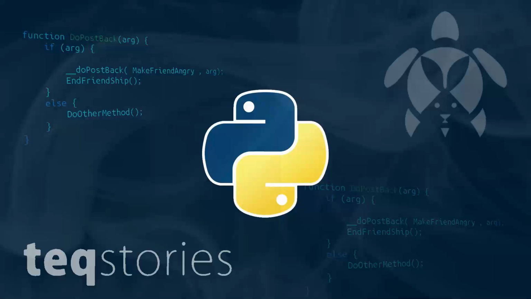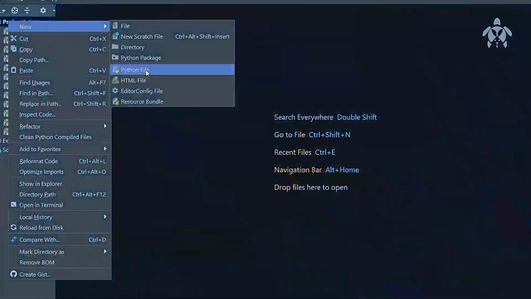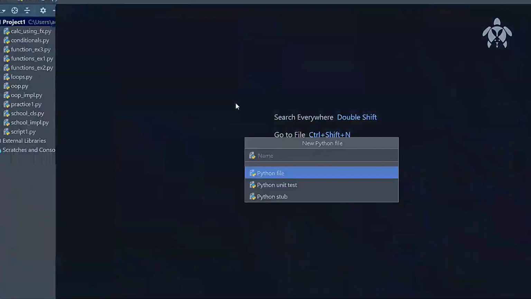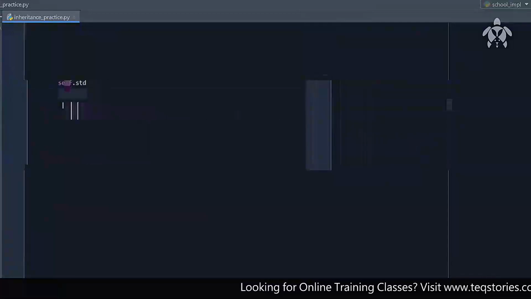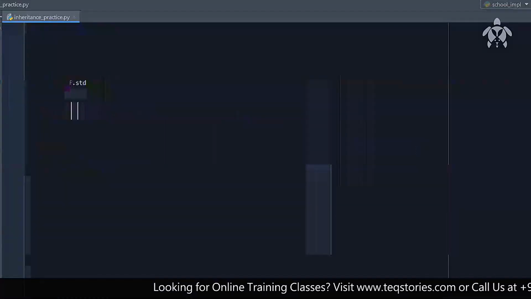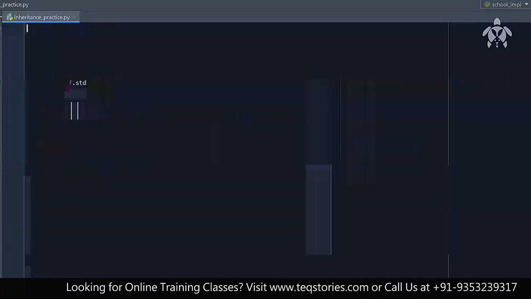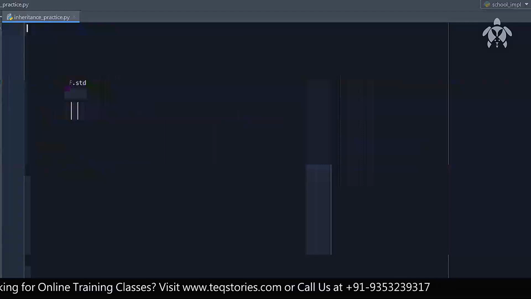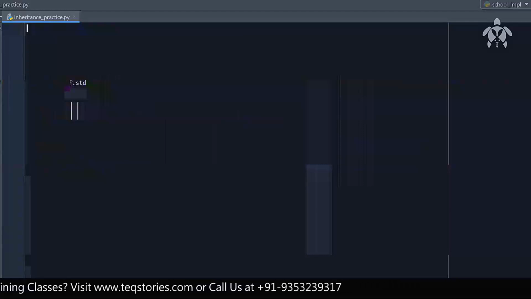So I'll start by creating a new file once again. I'm going to call that, let's say, inheritance practice. So now in inheritance practice, what do we mean by the word inheritance? When we say inheritance, we are basically meaning that one class is there and that particular class has certain properties, and what we want is to get those properties automatically flowing into another class.